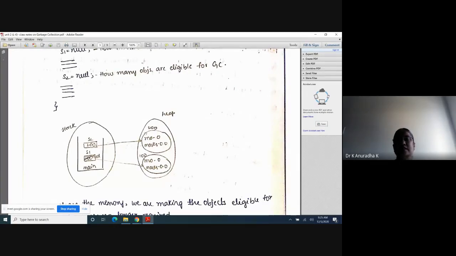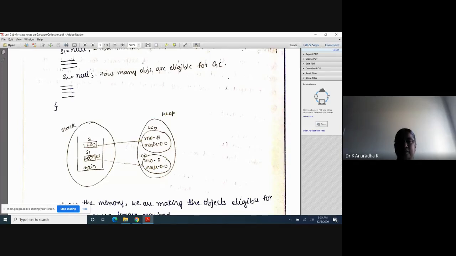Then there is no reference variable for this object also, so this object is a useless object. Now after execution of this statement, how many objects are eligible for garbage collection? Two objects, because for S1 there is no reference variable, and for S2 also there is no reference variable.